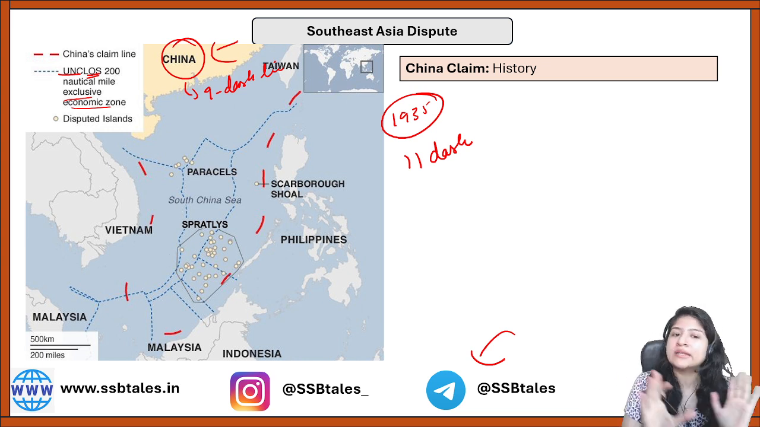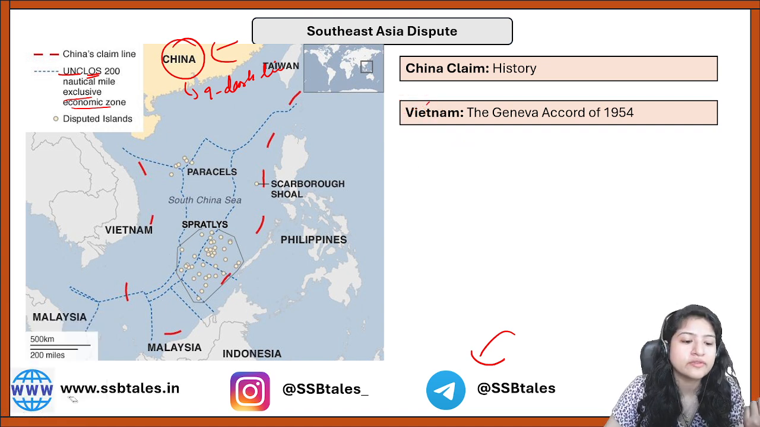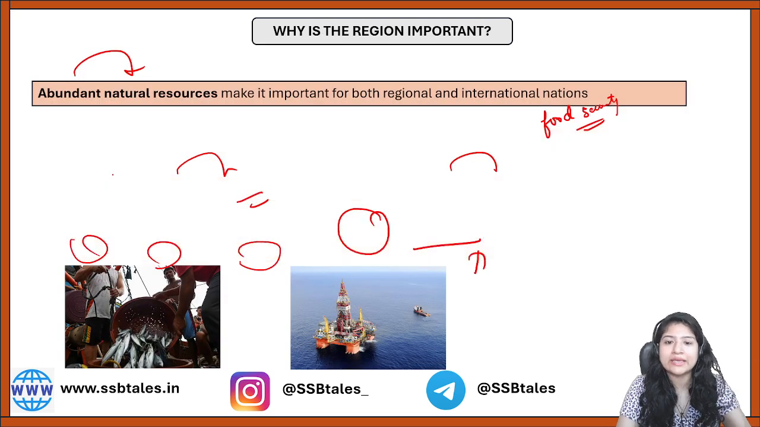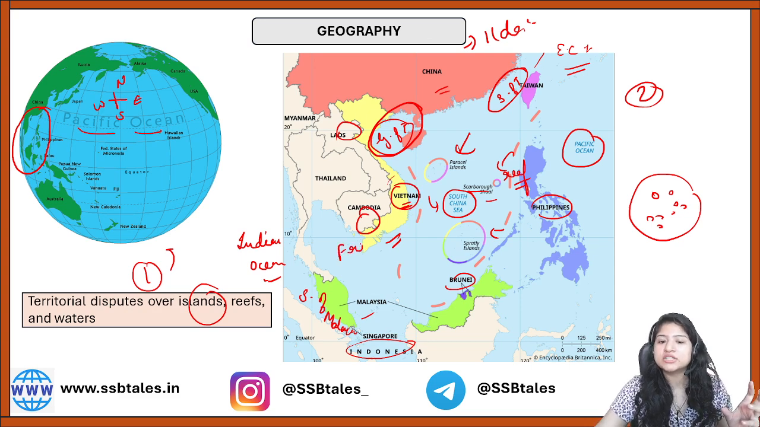So China claims historically. Next, coming to Vietnam. Now Vietnam also claims something. Vietnam claims as per the Geneva Accord of 1954. So what happened? See, initially the countries that exist, Vietnam, Laos, again I'll go back. So these countries, Laos, Cambodia, Vietnam, they were initially French colonies.